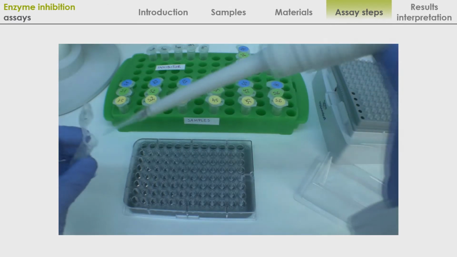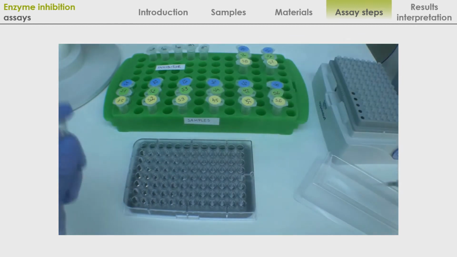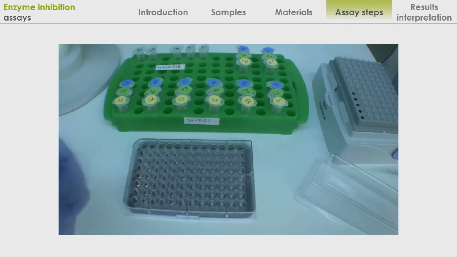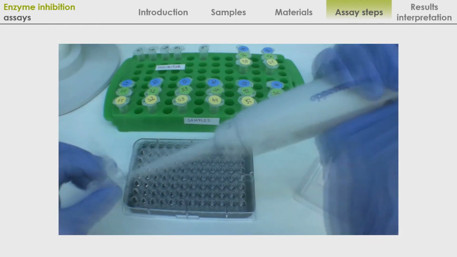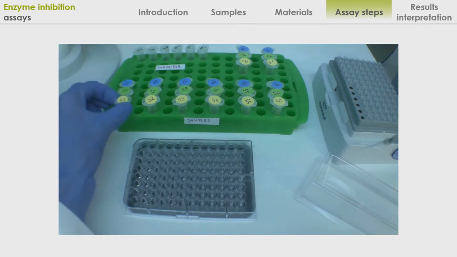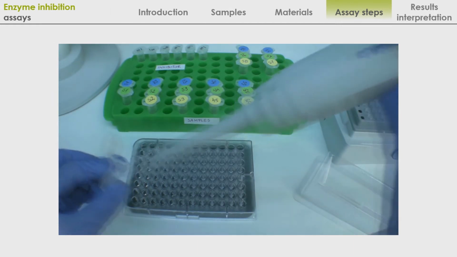Then apply 10 microliters of different inhibitor concentrations to C1, H2 wells. Then add 10 microliters of your samples to the remaining wells according to the previous plate design.